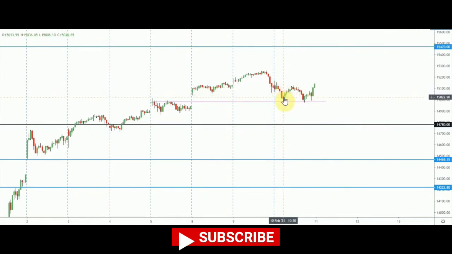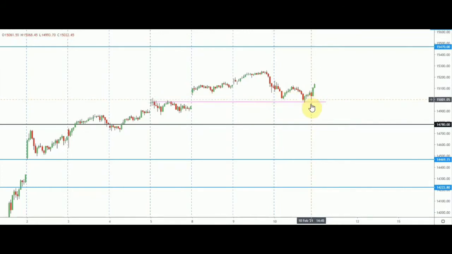It came down initially, then again went up, then again came down and again went up. So friend, tomorrow you know that Nifty has its weekly expiry, correct? So as of now, Nifty's this particular level that I have drawn in pink color, this is 15,000, clear? So this is 14,980 to be precise.